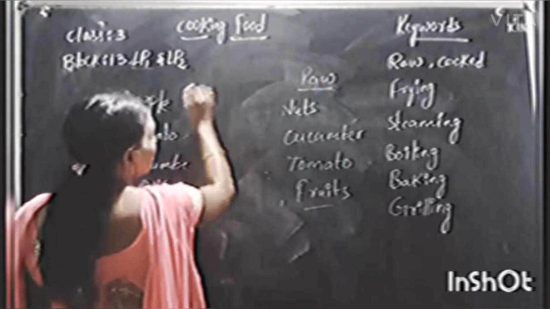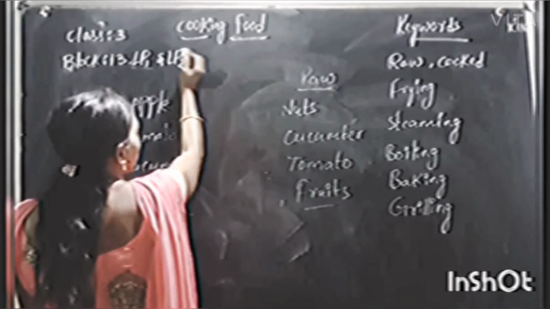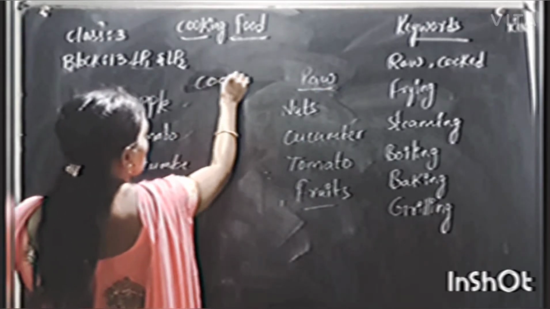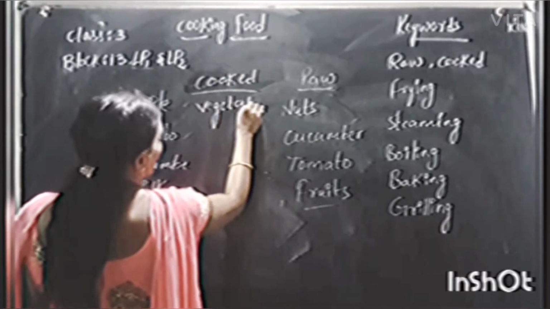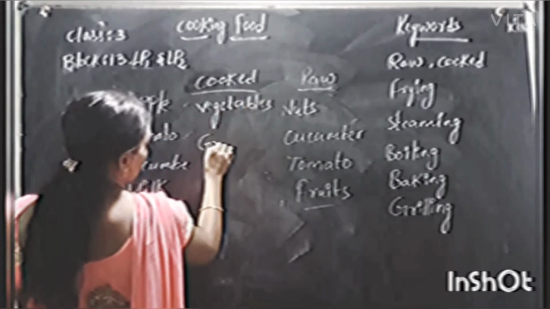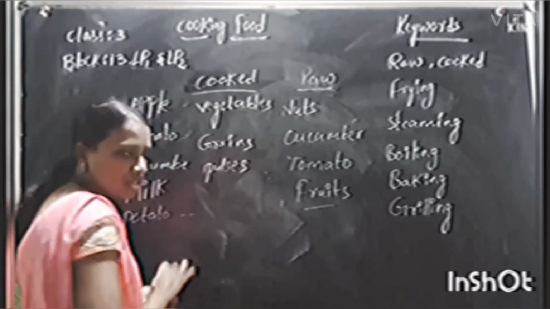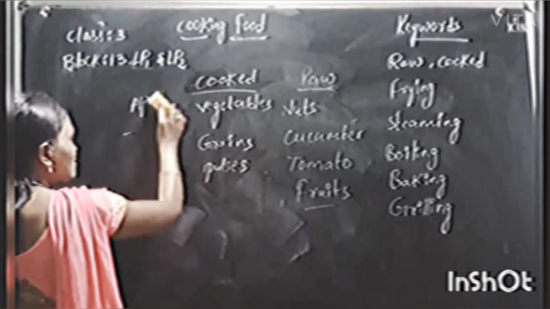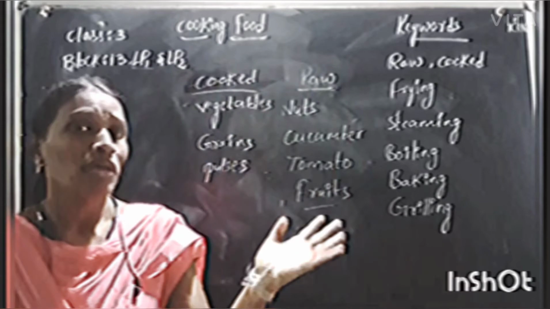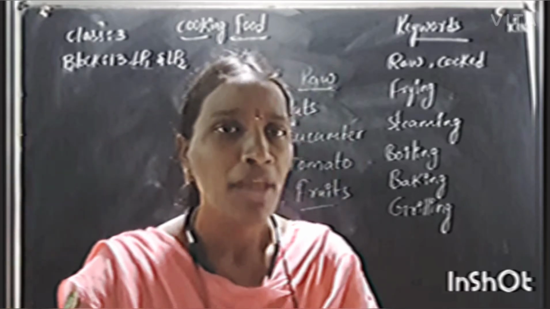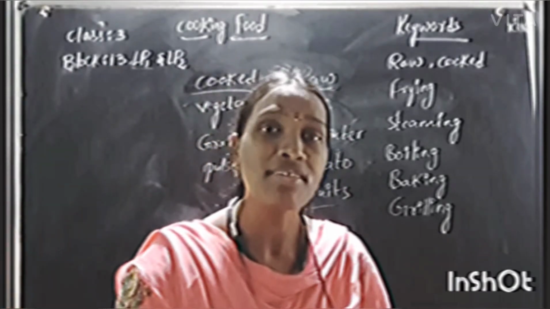And now you can tell me which food items I can eat after cooking. Which food items can be cooked? Tell me. Like vegetables and grains, pulses also, even pulses have to be cooked. Yes, we already know that not only pulses, but vegetables and grains, all these food items have to be cooked before we eat. Okay children, tell me why we have to cook this food, what is the reason?